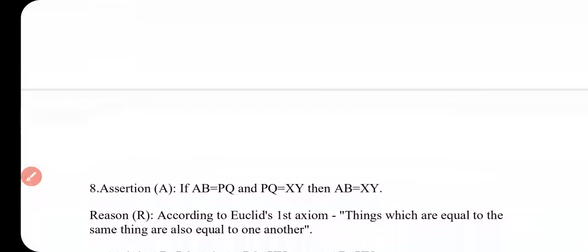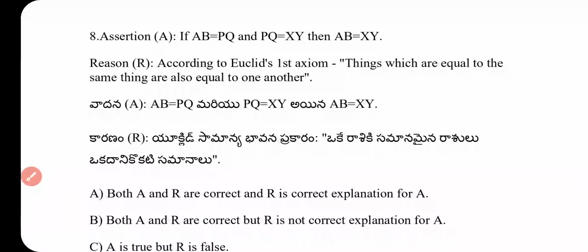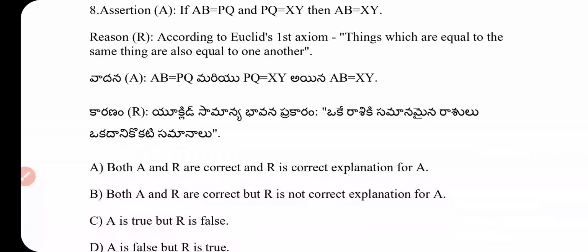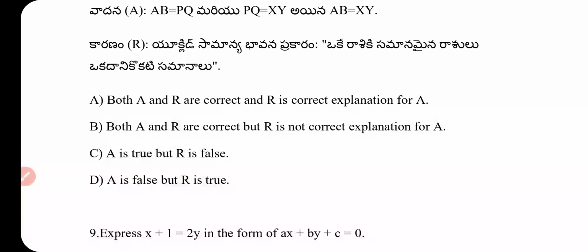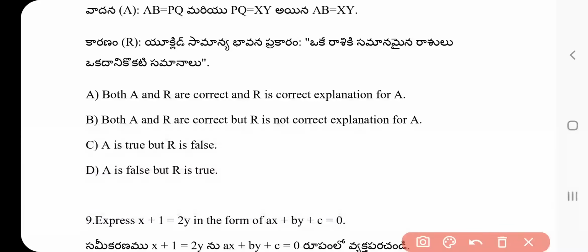Question number 8. Assertion and reason. Assertion: if AB equals PQ and PQ equals XY, then AB equals XY. Reason: according to Euclid's first axiom, things which are equal to the same thing are also equal to one another. Which one is the right answer? Both assertion and reason are correct and R is the correct explanation of A.